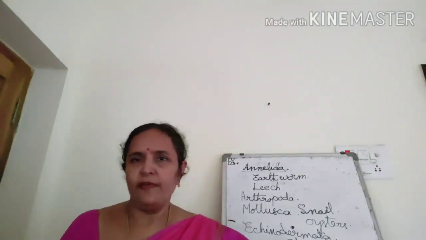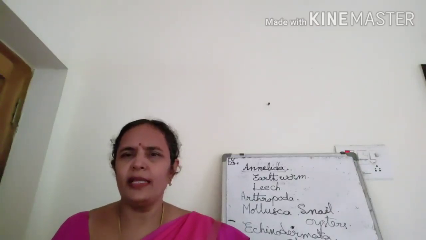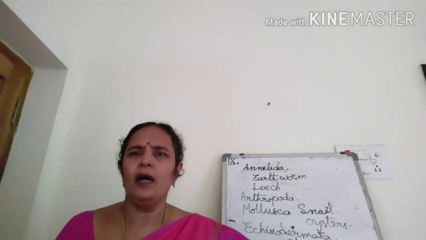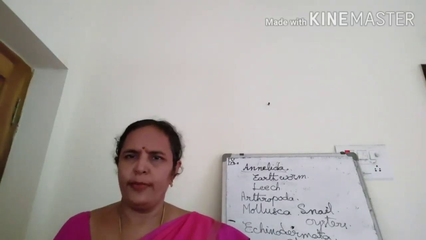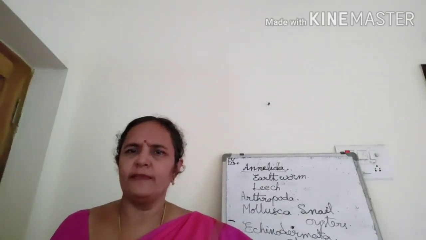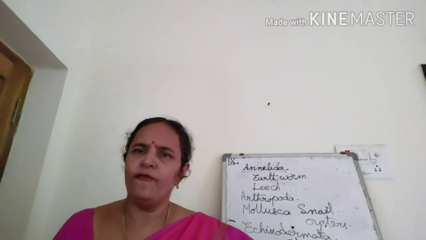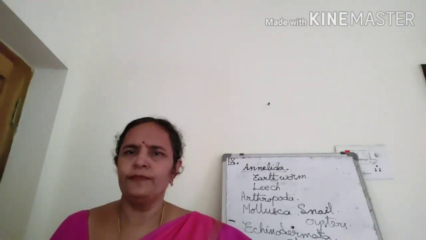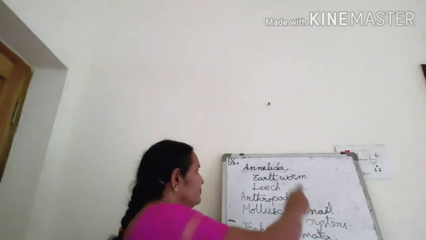Almost 8 classes we have learnt: Porifera, Coelenterata, Platyhelminths, Nematohelminths, Annelida, Arthropoda, Mollusca and Echinodermata. All these organisms do not have a particular vertebral column or spinal cord. They do not have any skeletal framework in their body. Yes, the next one is chordates.